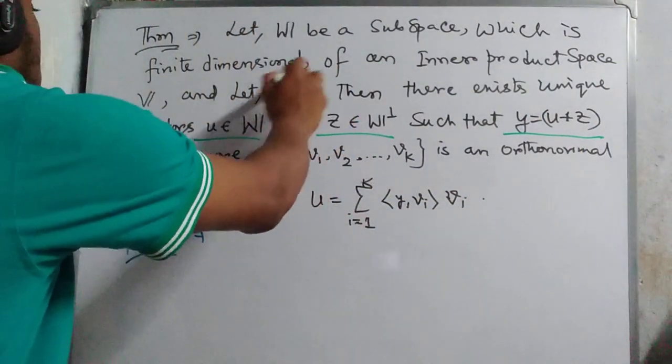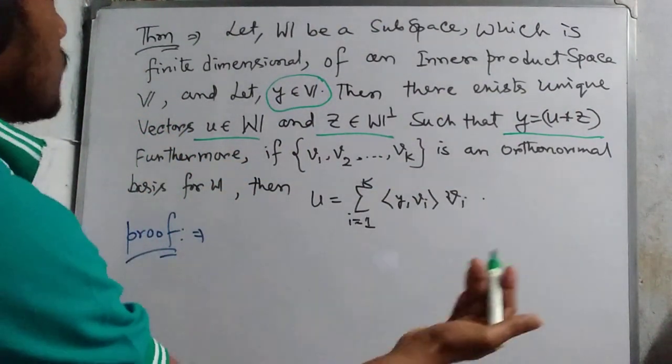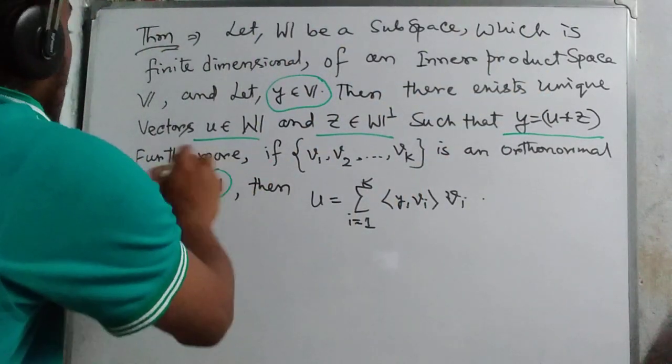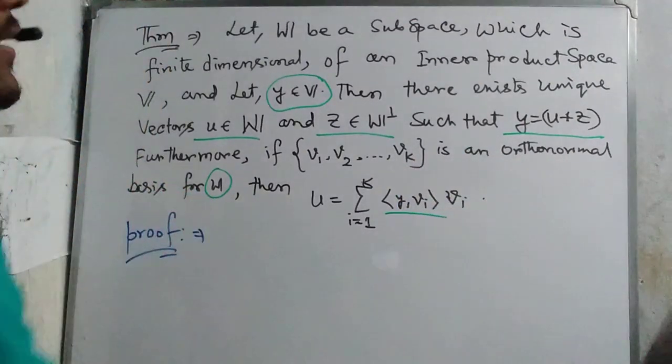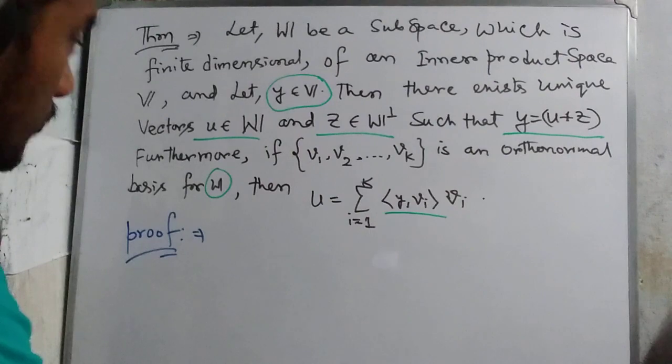This Y is an arbitrary element of V. And further, if v1, v2, ..., vk is an orthonormal basis for W, then U equals a linear combination of these vi's. Understood? Not a problem at all. This one is too easy, I think. Now we are going to prove it.